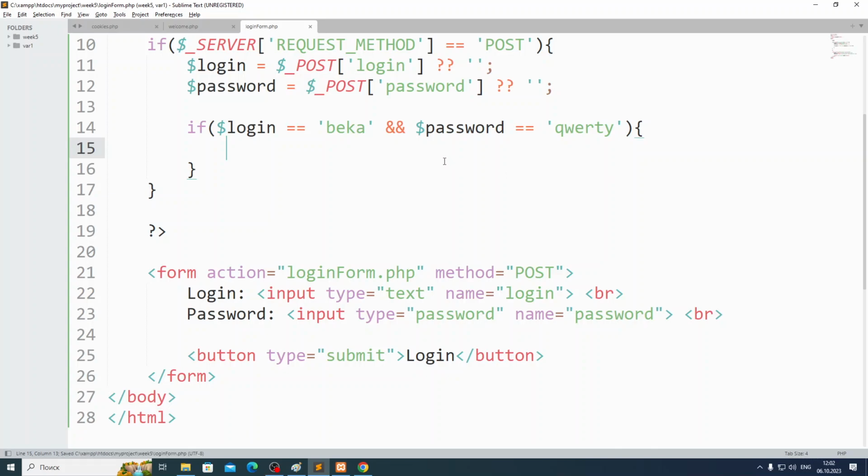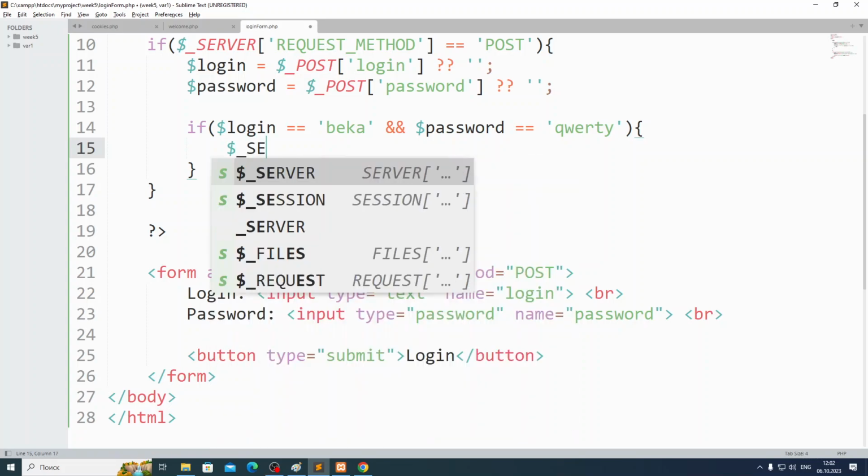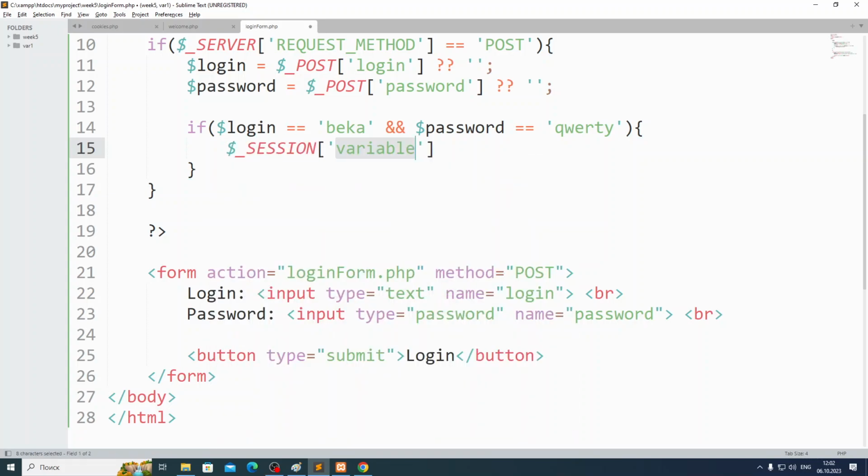So what can I do? Now I'll put to sessions. We have a session array, and here I can use any key you like. For example, you can give user, and put some information here. We can put his login, we can put his name. I don't know. Let's put his login.